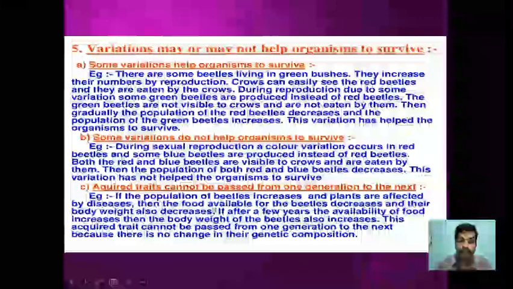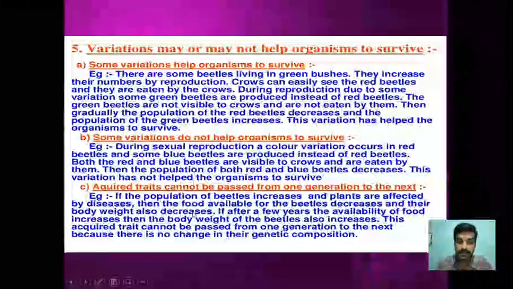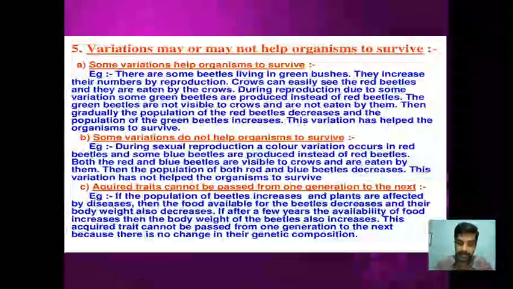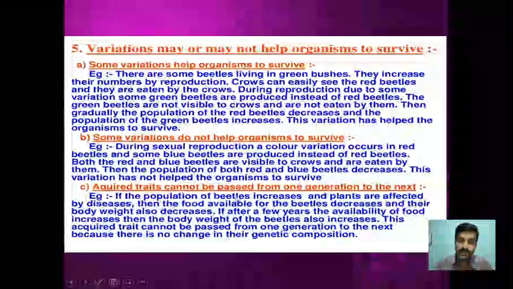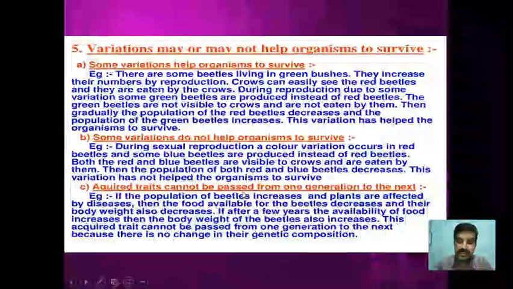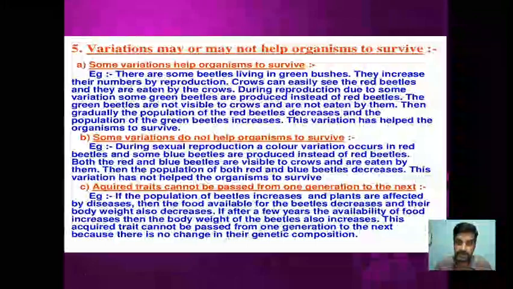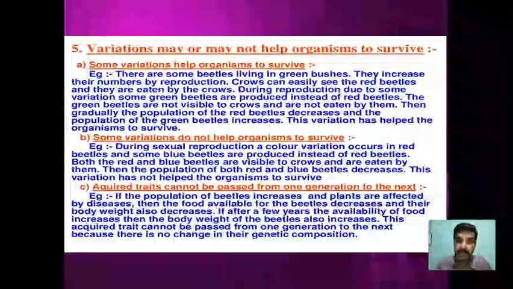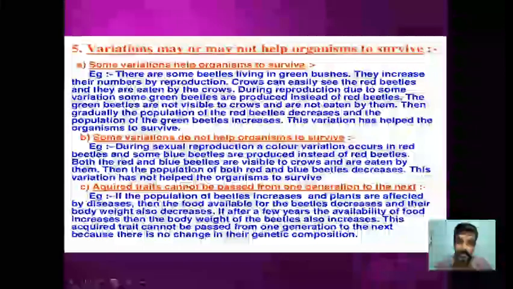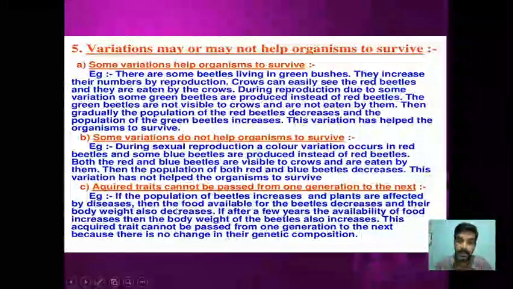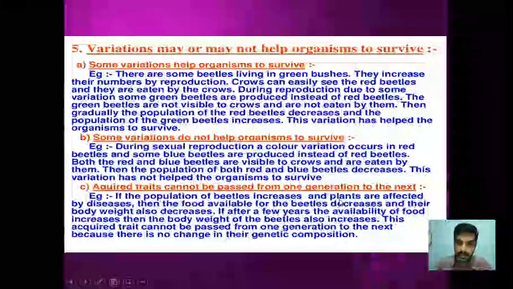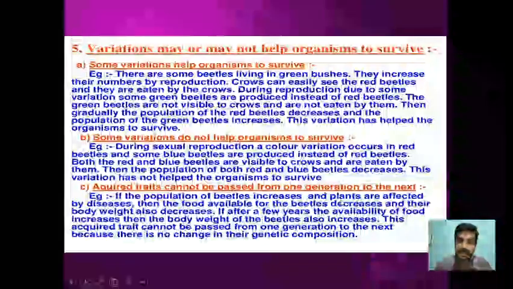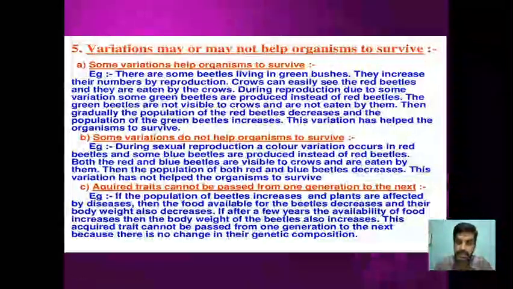Then there are some traits which are acquired traits. So the traits can be classified into two types: acquired traits and inherited traits. Inherited traits are the ones which have been passed from the parents to the progenies, whereas acquired traits are the ones which are affected by the environment or acquired during the lifetime of an organism, right?